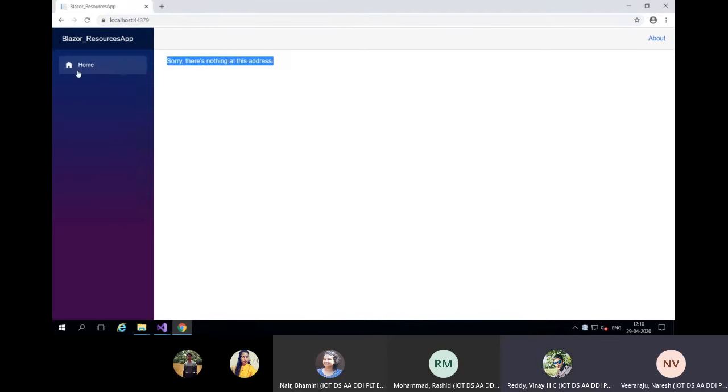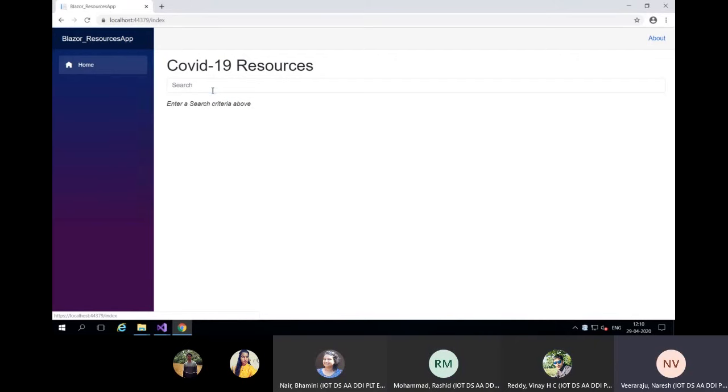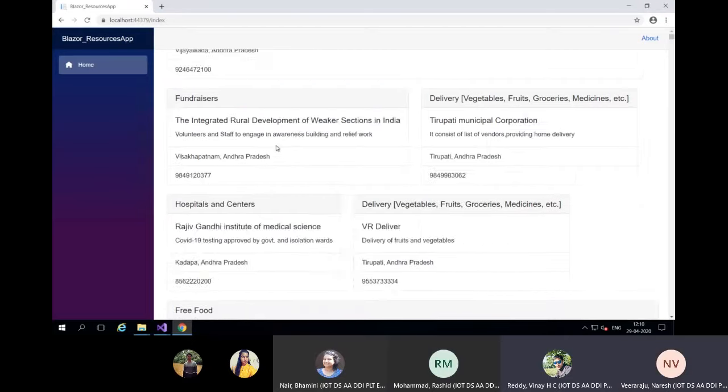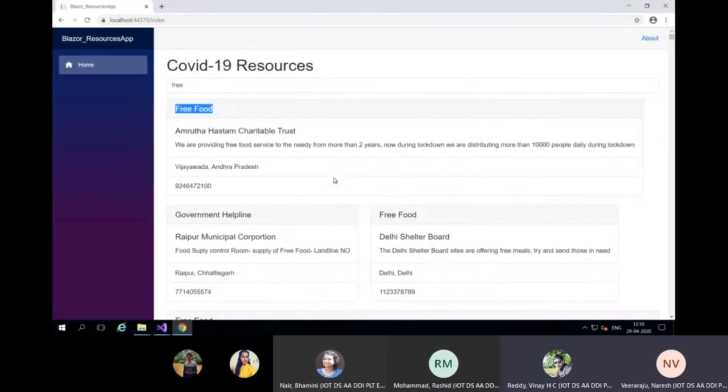Maybe clicking on home will take it. Yeah, clicking on home, it'll take me there. Okay, so what I did was there's one COVID-19 API which they have exposed, which will give out some JSON. I just used that API and got the JSON. So everything is happening on the browser now, as you can see. I typed free and I'm just filtering it.